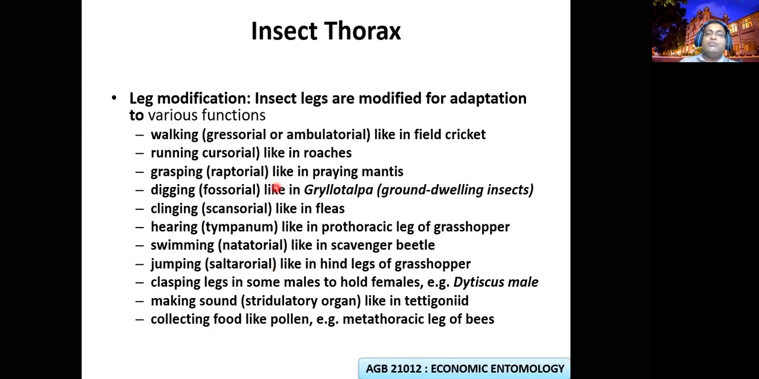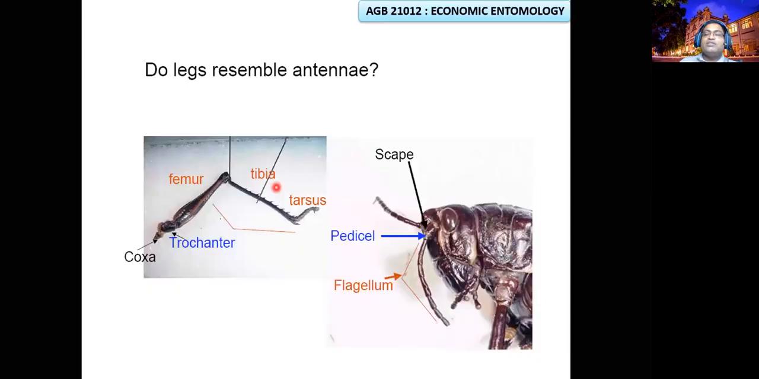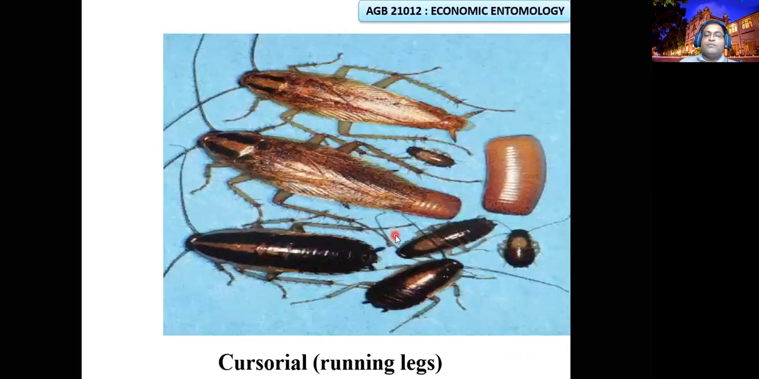So these are different modifications of the insect legs. We will see one by one. The cockroach has cursorial, or running, legs. Of all the legs, three pairs of the cockroach have been developed for running. They will move very fast. We call it a cursorial, or running, leg.